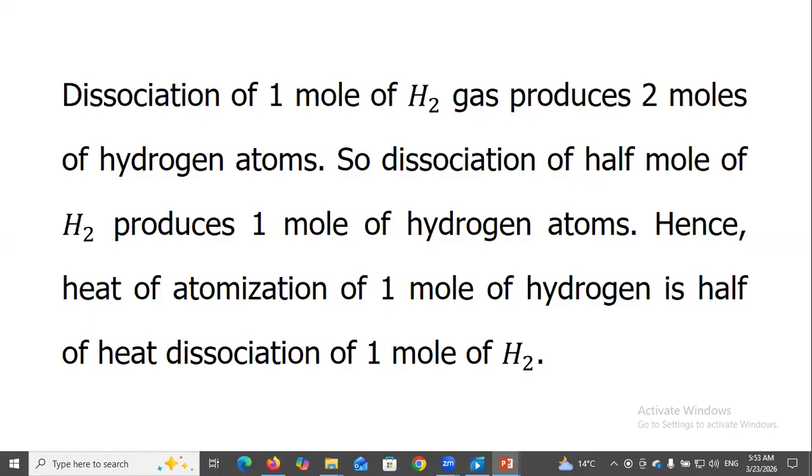Dissociation of 1 mole of hydrogen gas produces 2 moles of hydrogen atoms. So dissociation of half mole of hydrogen produces 1 mole of hydrogen atoms. Hence, heat of atomization of 1 mole of hydrogen is half the heat of dissociation of 1 mole of hydrogen molecule.